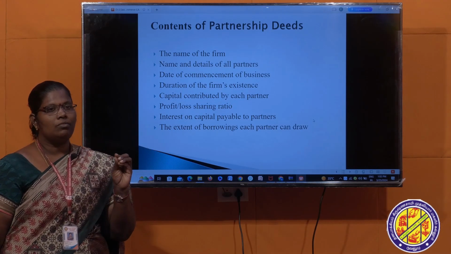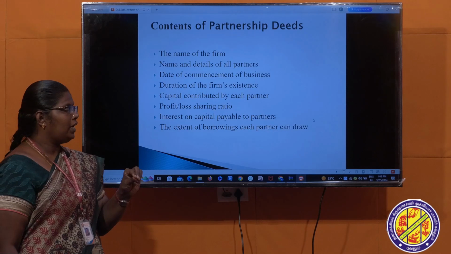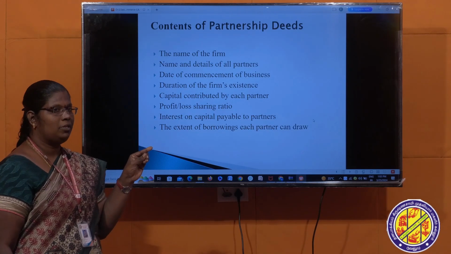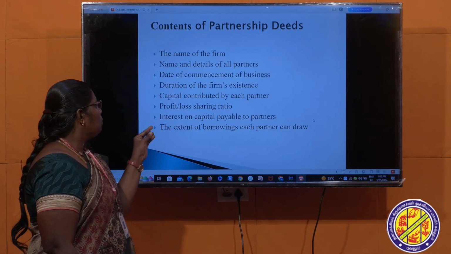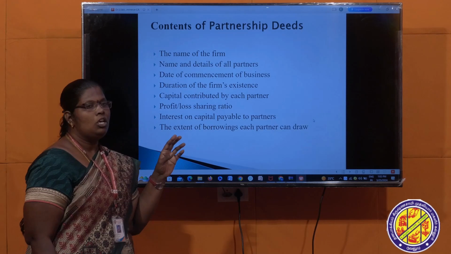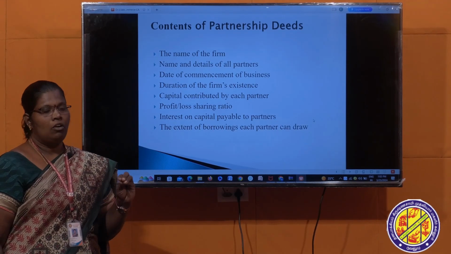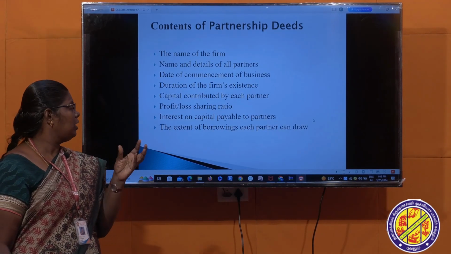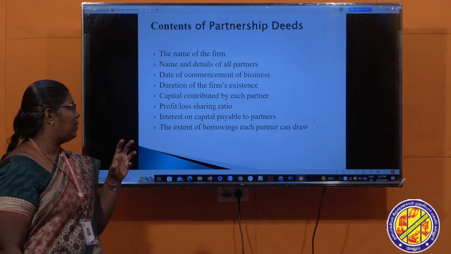Next one, date of commencement of the business. What type of business, with date? Which date or which year you have to start the business in the partnership firm. Duration of the firm's existence. So what is the period? For 2 years or 3 years, what is the period to do the business of the partnership firm?